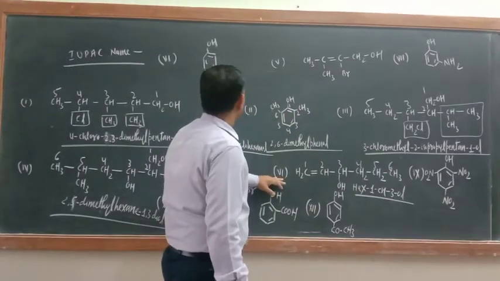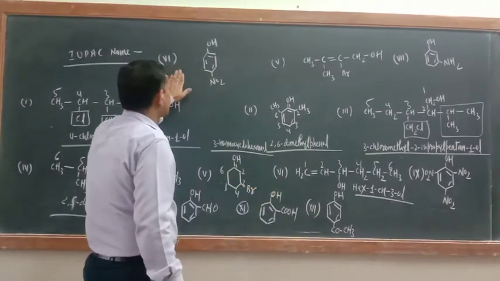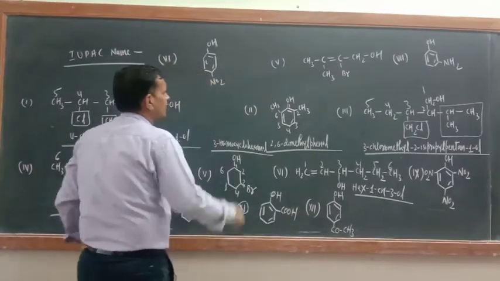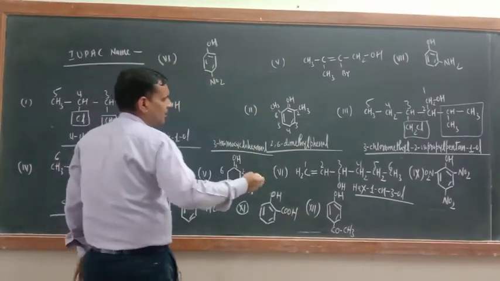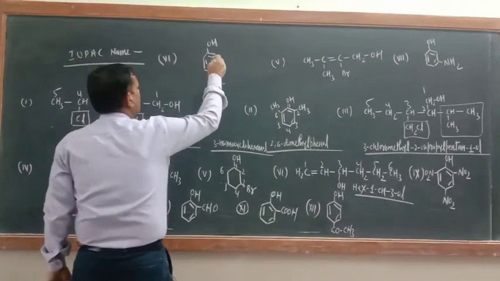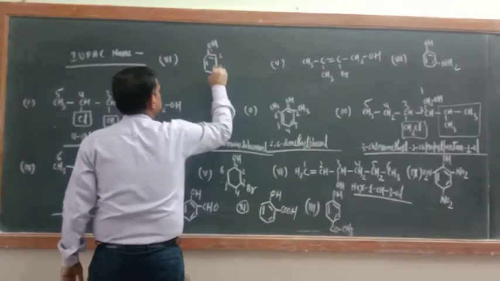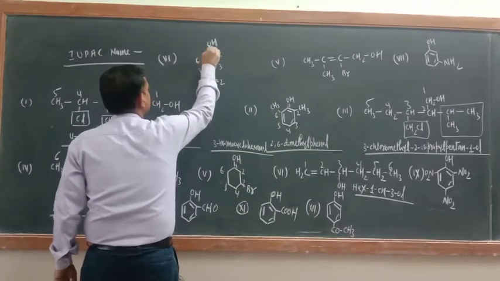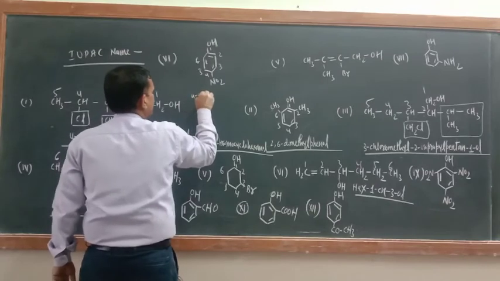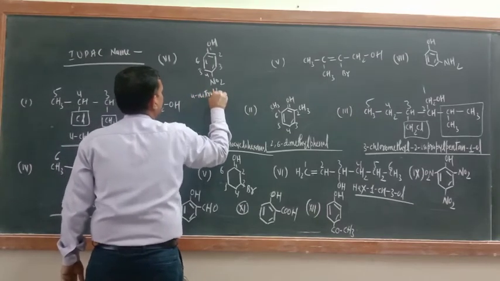Where is 7th number? 6 number, here also 6 number is there. Don't worry about what to say, the number; the compound is important. 1 2 3 4 5 6, this is phenol, so 4 nitrophenol.